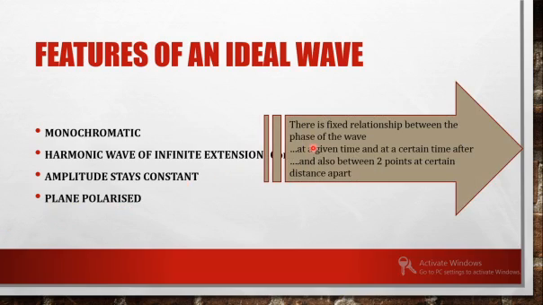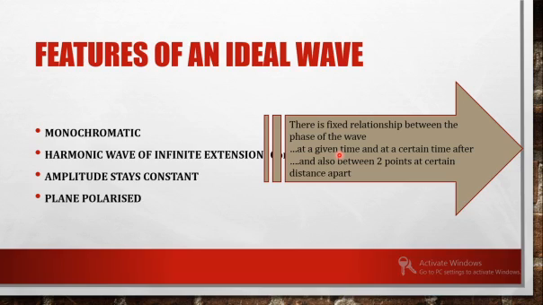And another point to be noticed is that there is a fixed relationship between the phase of the wave at a given time and at a certain time after, and also between two points at a certain distance apart. So if you consider any two instances T1 and T2, the phase, that is the state of vibration, may be related in one way.